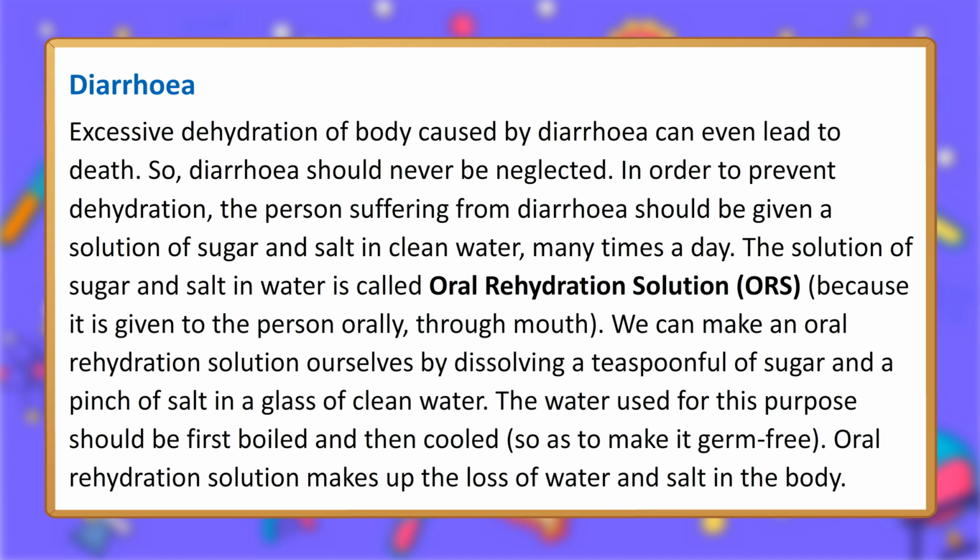In order to prevent dehydration, the person suffering from diarrhea should be given a solution of sugar and salt in clean water, many times a day. The solution of sugar and salt in water is called oral rehydration solution, ORS, because it is given to the person orally, through the mouth. We can make an oral rehydration solution ourselves by dissolving a teaspoonful of sugar and a pinch of salt in a glass of clean water. The water used for this purpose should be first boiled and then cooled, so as to make it germ-free.